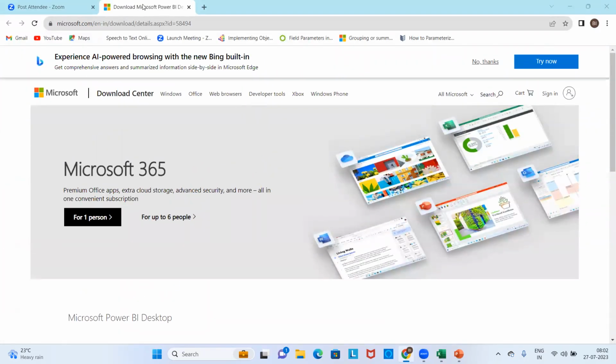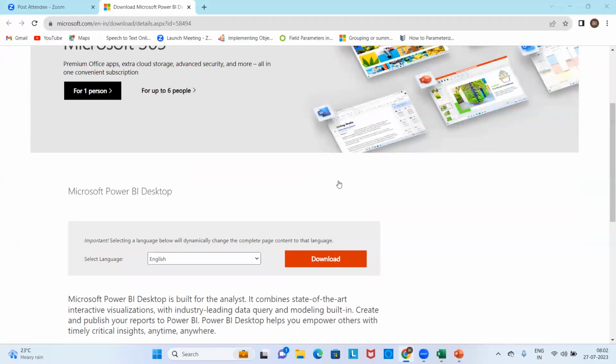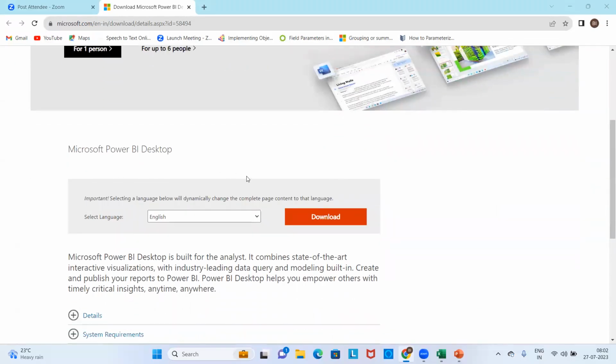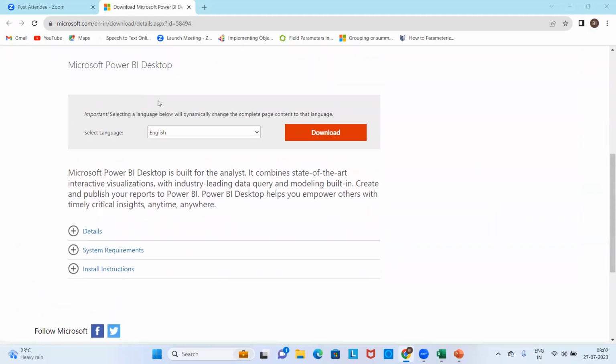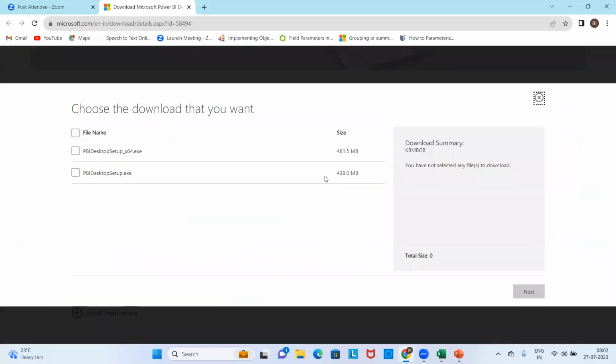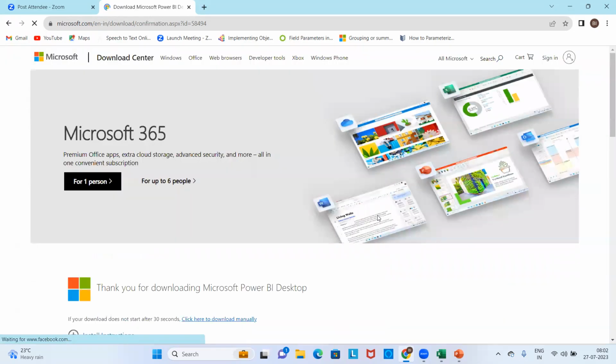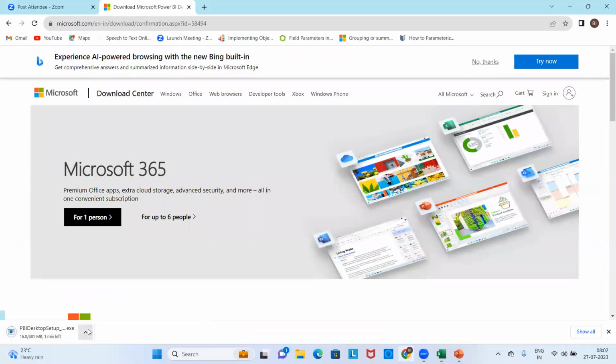Download the Microsoft Power BI Desktop tool. Just come down, and you can see Microsoft Power BI is the platform here. You can just click on download. Once you click on download, it will ask for a 64-bit or the other version, a 32-bit exe. You can just select 64-bit. Once you click on download, it will open this window, then click next. Automatically the download gets started, and it will get installed onto your machine.